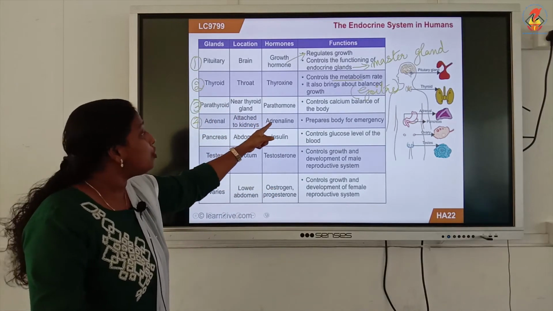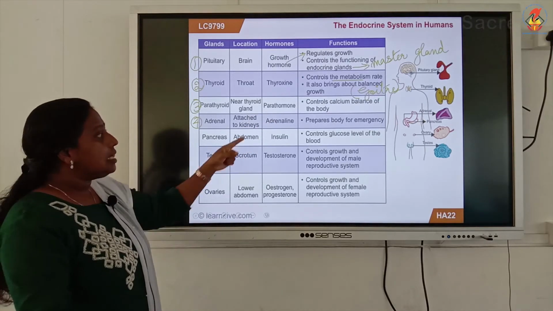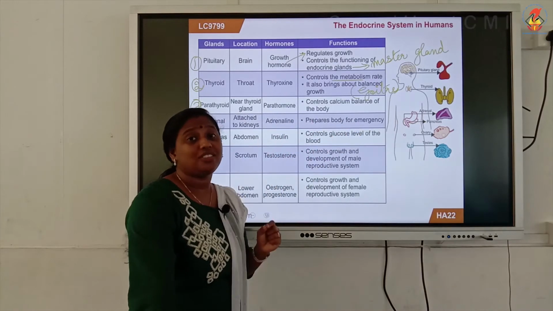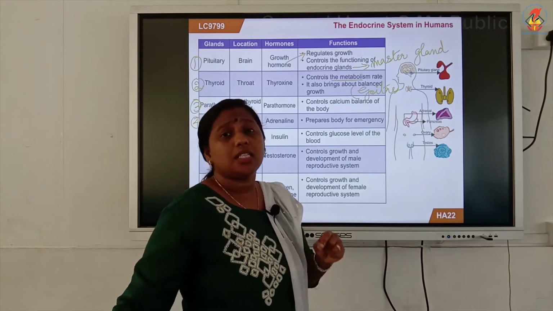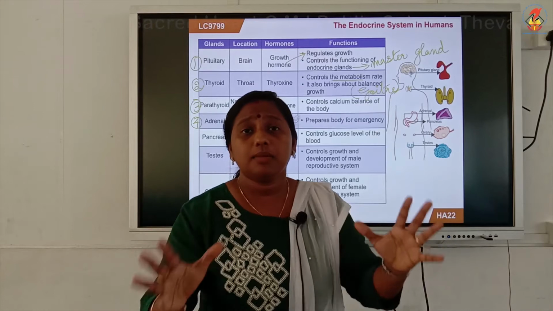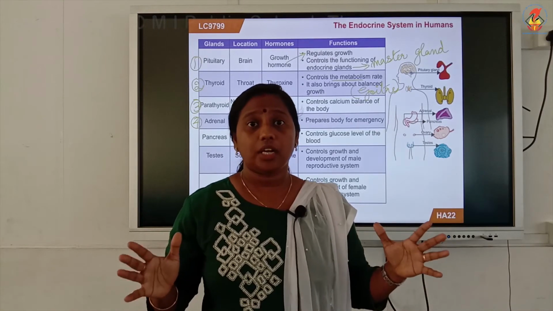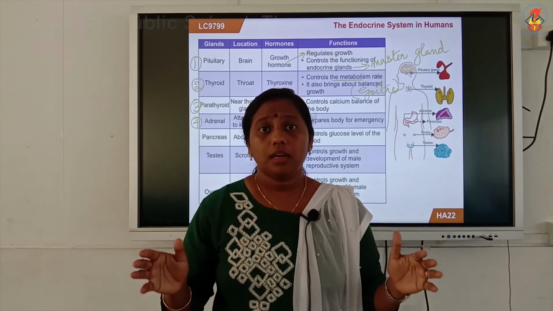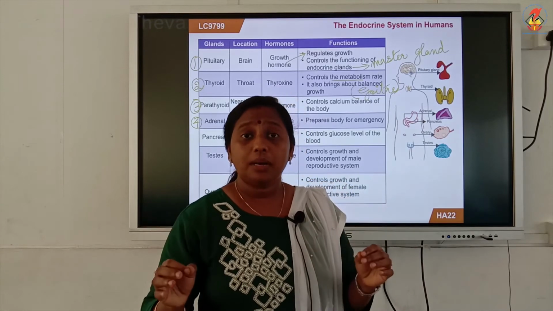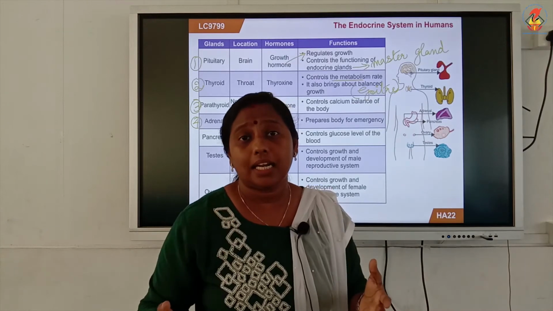The hormone produced by the adrenal gland is called adrenaline. This adrenaline is a hormone which can prepare your body for any emergency situation. For example, someone comes and scares you, your body will be undergoing an emergency situation. Right now you are scared, you cannot move. So whenever such an emergency situation comes, your body's adrenal gland will be releasing adrenaline.